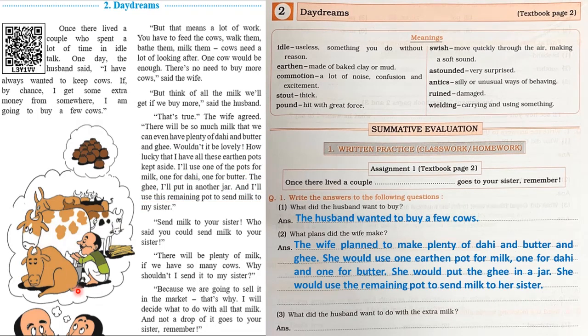Question number 3. What did the husband want to do with the extra milk? We all know the answer. The husband wanted to sell the extra milk in the market. The answer is over here in the passage, because we are going to sell it in the market. Let us write the answer with proper framing and in a full sentence. The answer will be, the husband wanted to sell the extra milk in the market.